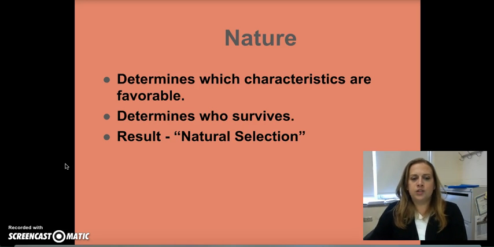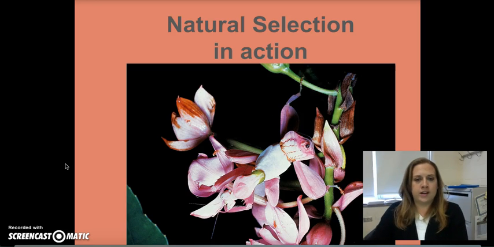So what is it that determines what characteristics are favorable? Well, with natural selection, it's nature. So nature determines which characteristics are favorable, and this can change. It can change if the local environment in an area changes, then what's favorable will change based on nature. So it's nature who determines who survives, and that is why we call it natural selection.